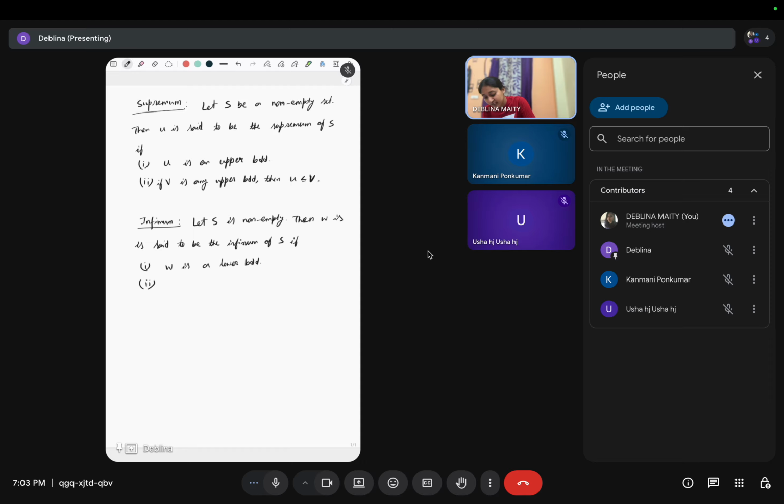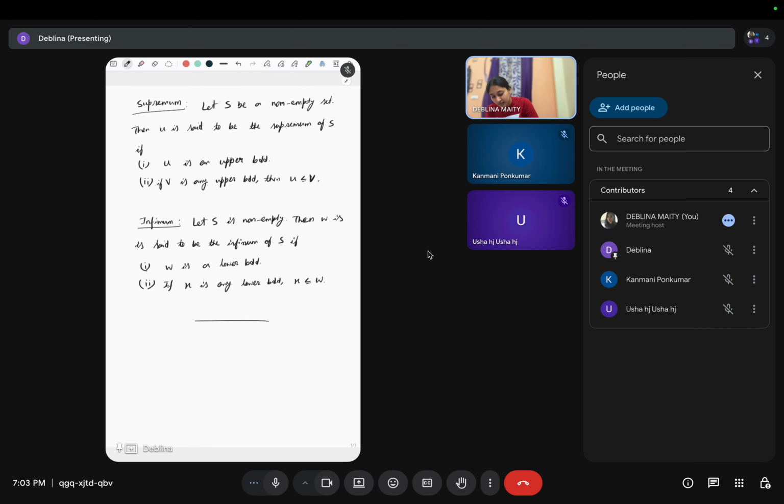This means if there is any lower bound, say X, then it has to be less than or equal to this W.